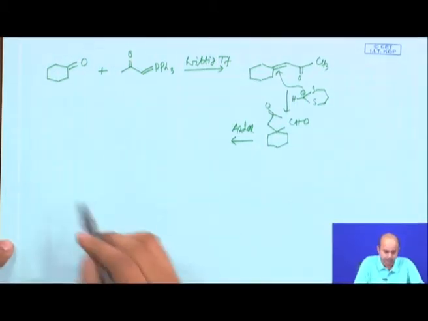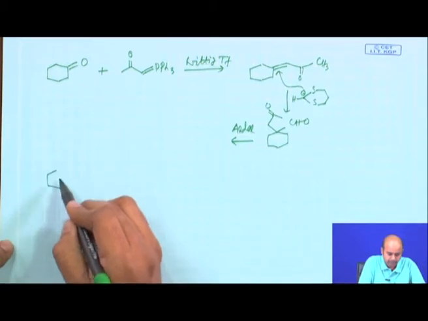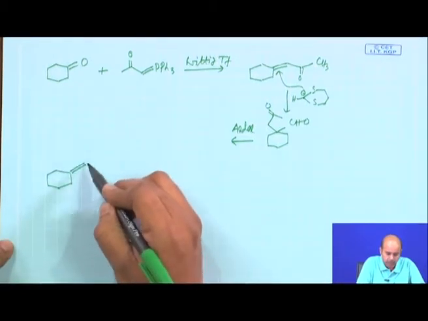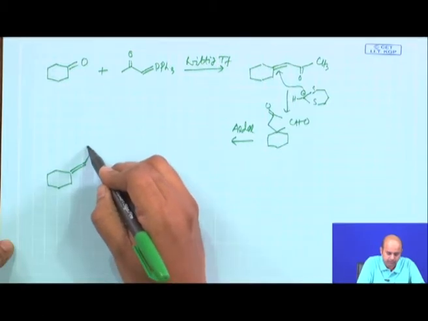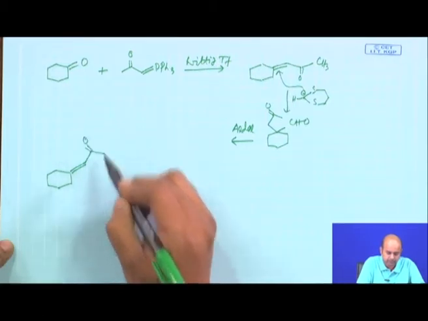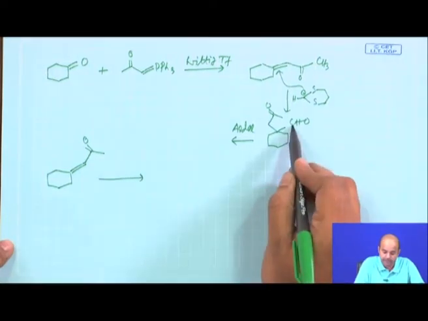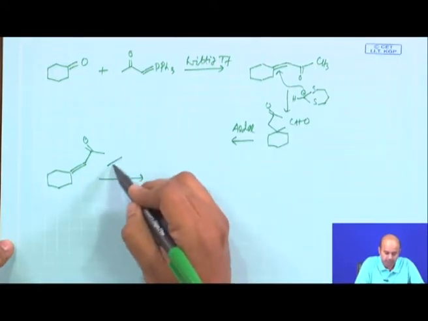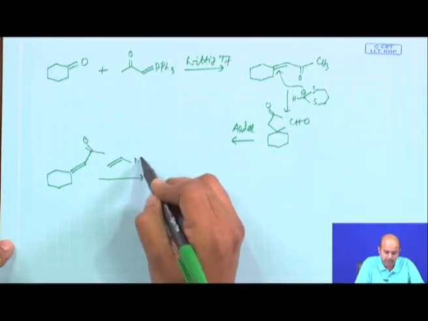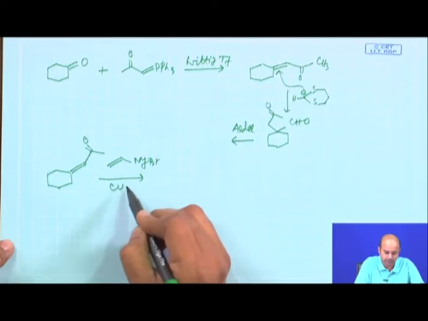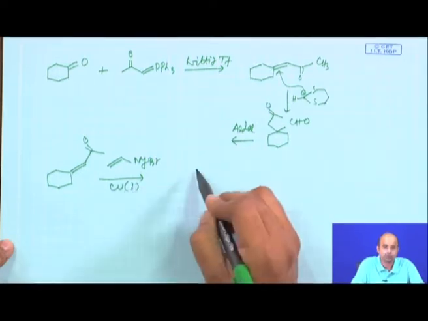There is another way you can do it. Let us see, you have cyclohexanone, you have already converted this to the corresponding compound, the same compound. I said you have to introduce an aldehyde here. What will we do? We will try a vinyl magnesium bromide reaction in the presence of copper to make it 1,4.